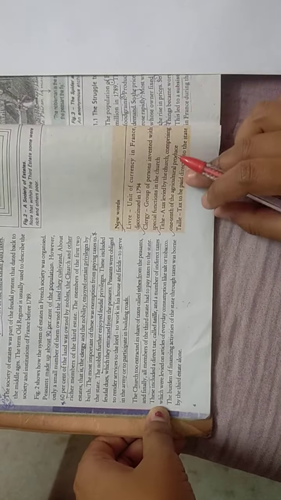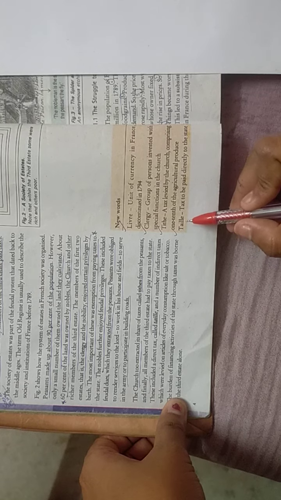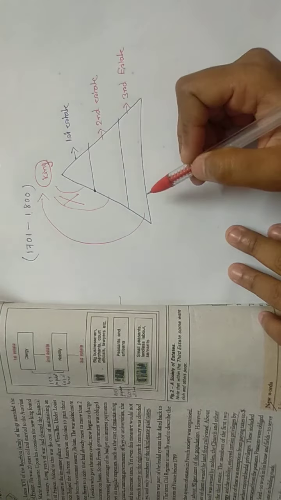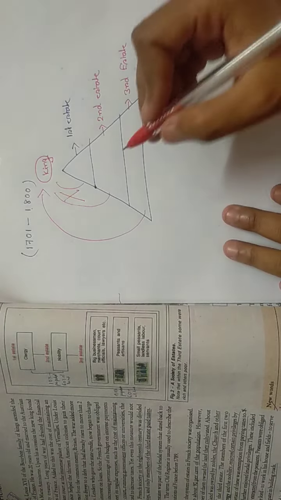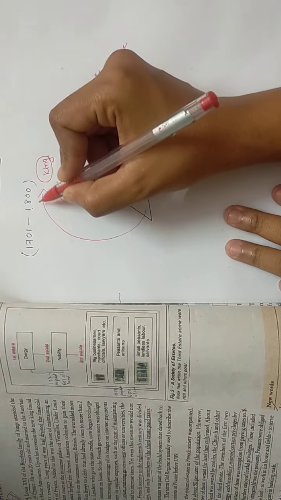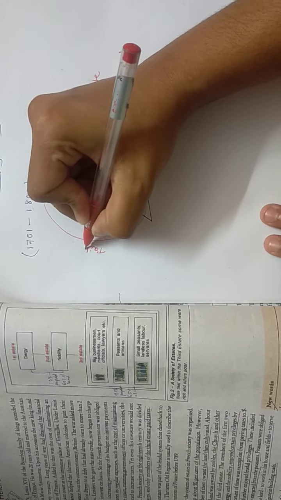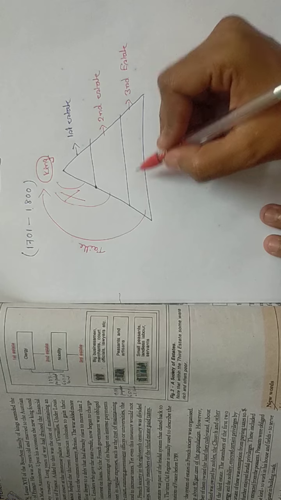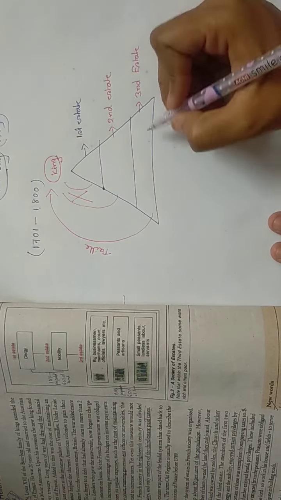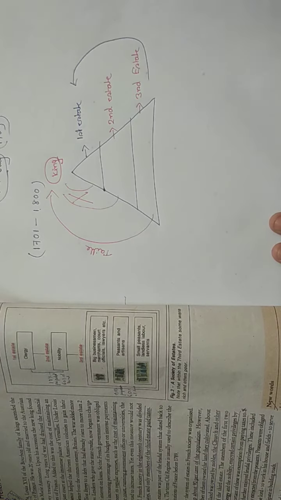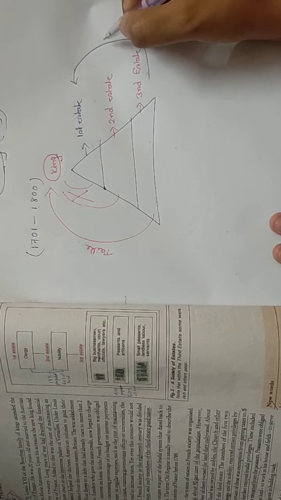Another tax was tail. Common people, the third estate, paid this tax directly to the king. This tax was known as tail.